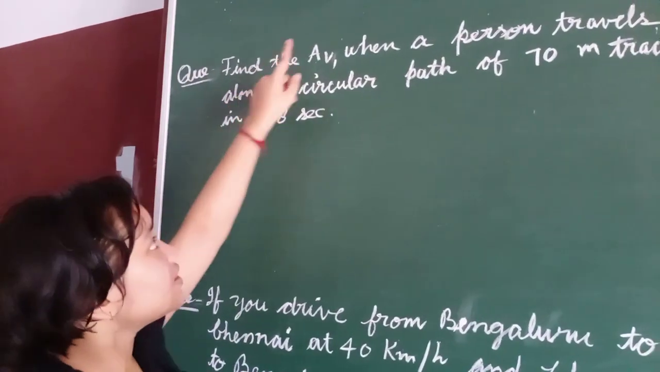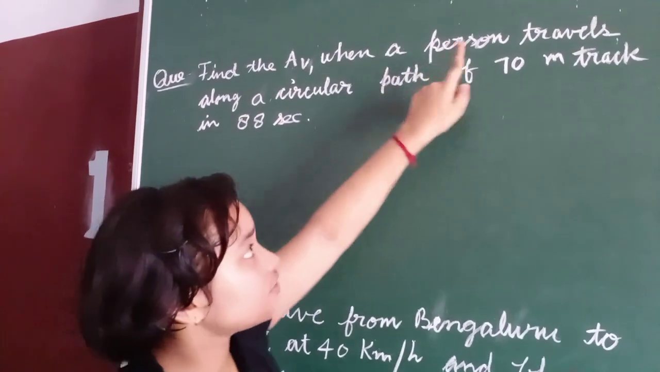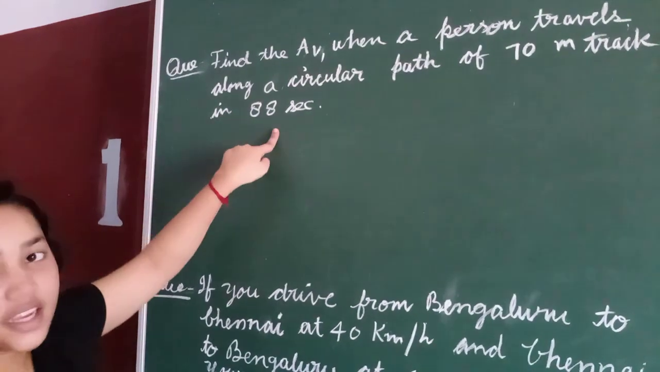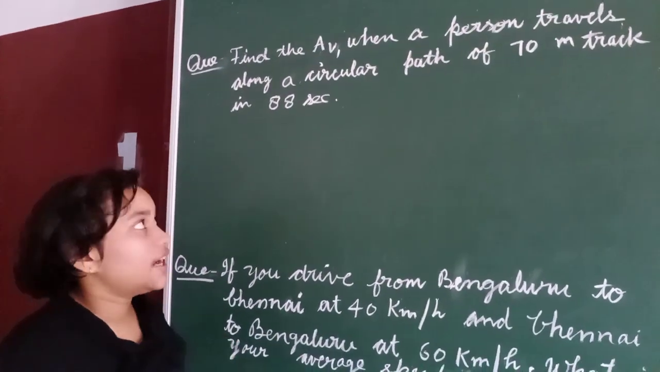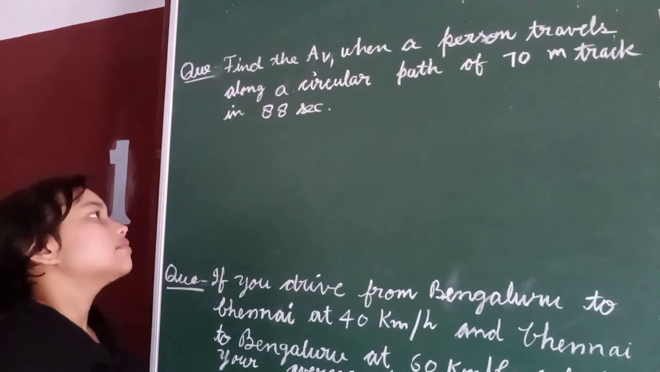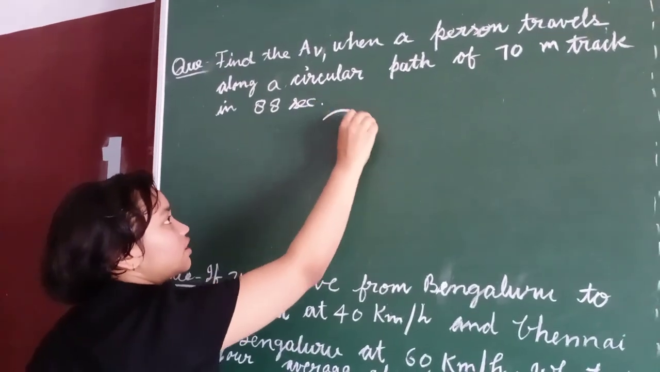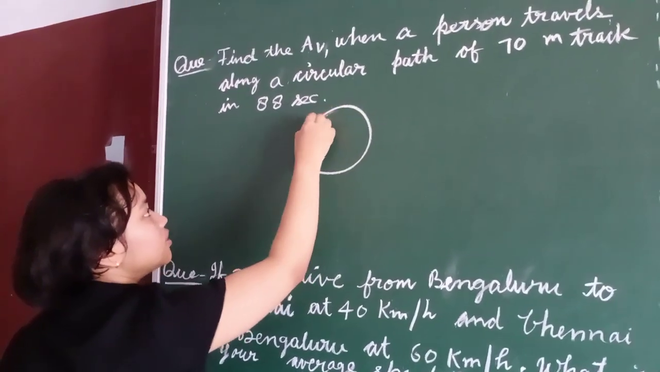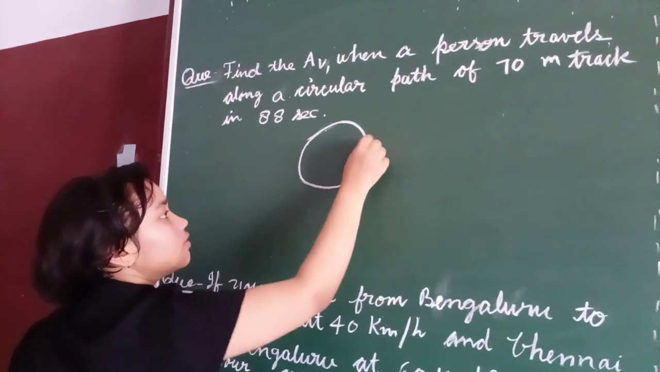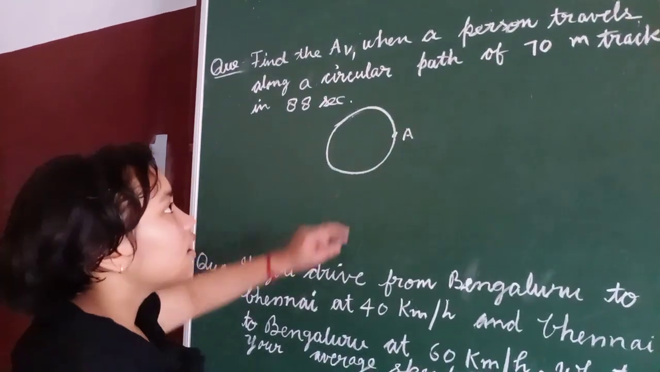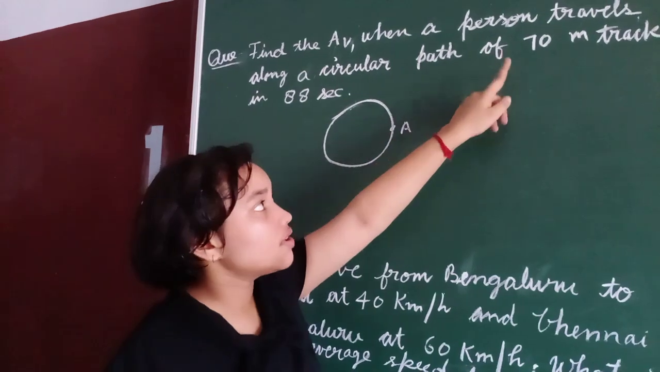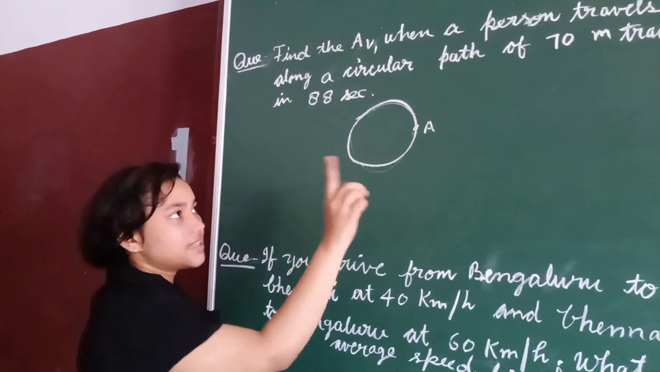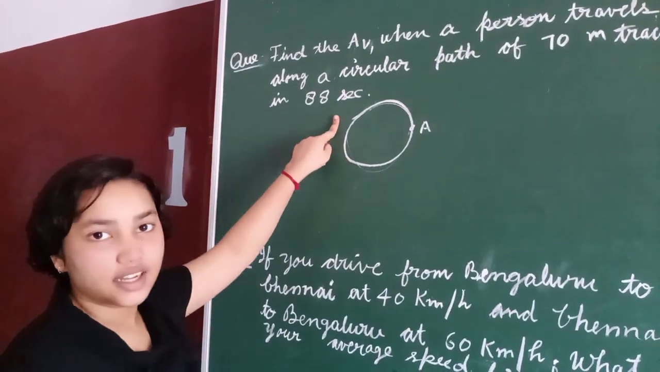Next question is, find the average velocity when a person travels along a circular path of 70-meter track in 88 seconds. So we have to find the average velocity. We first have to draw the diagram. A person travels along the circular path from point A, along a circular path of 70-meter track, meaning the circumference of the whole circle is 70 meters, and the time is 88 seconds.